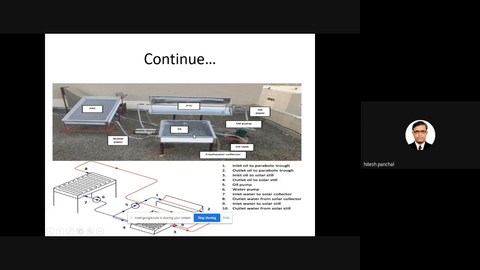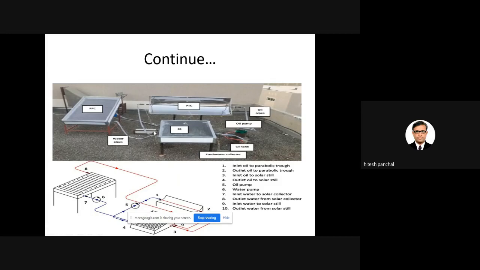Now the solar still has a basin with a heat exchanger. In the heat exchanger, the hot oil is passing, so if you use water, the water will be heated, the distillate output will be higher, and the oil can be further supplied to the parabolic trough collector with the help of the oil pump.